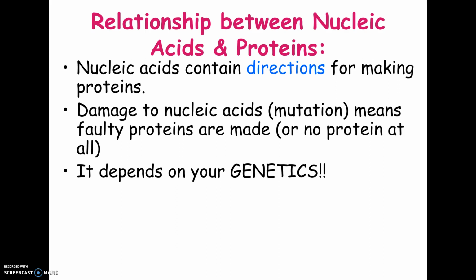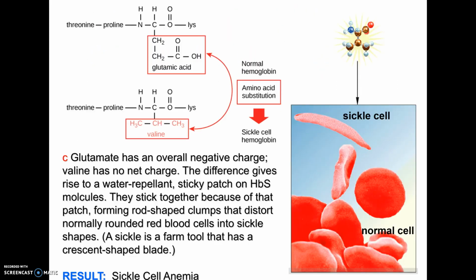So your heredity really is your genes coding for all the proteins in your body, your hair, your skin, your enzymes, your hormones, all of those things that are made of protein. The DNA is the code to make them. And here's an example. If your DNA has a particular error, which results in what's called sickle cell anemia, there's a mistake in the DNA that codes for making the protein in hemoglobin. This is what a normal red blood cell looks like. It's round, carries oxygen because of the hemoglobin.